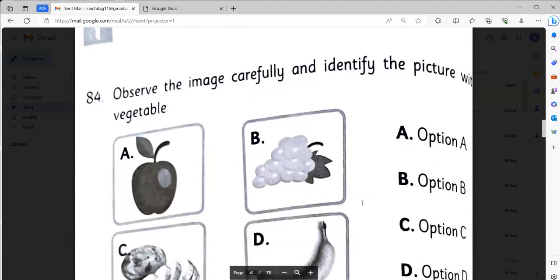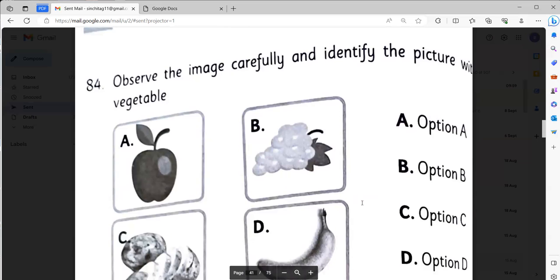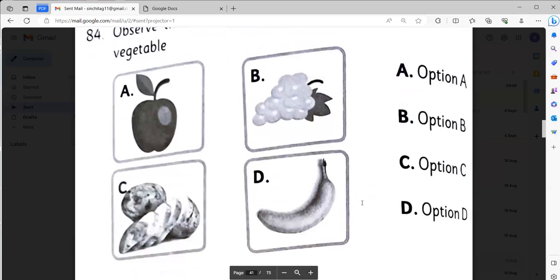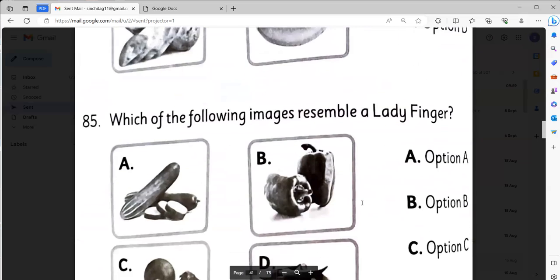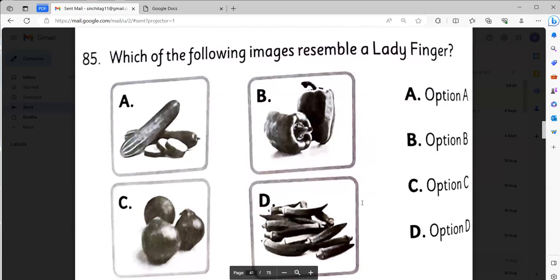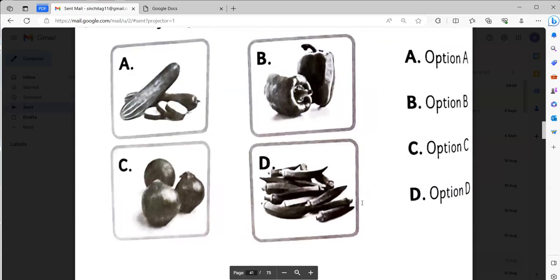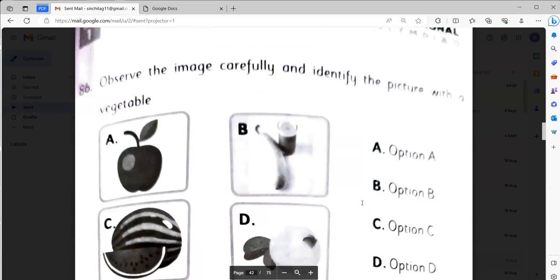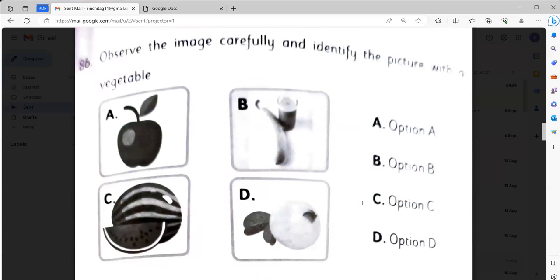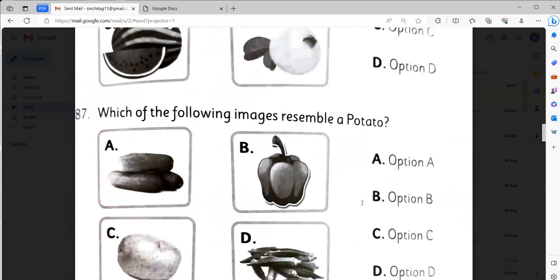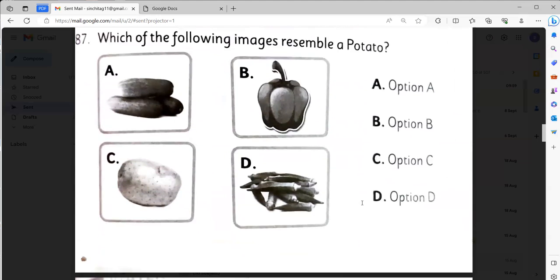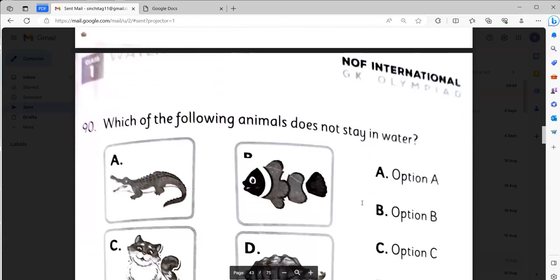Observe the image carefully and identify the image with a vegetable. It will be option C. Which of the following images resembles a lady's finger? It will be option D. Observe the image carefully and identify the picture with the vegetable. It will be option B. Which of the following images resembles a potato? It will be option C.